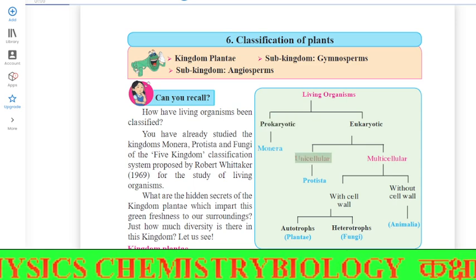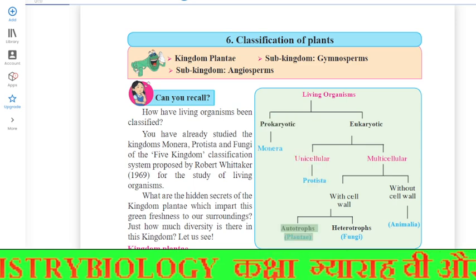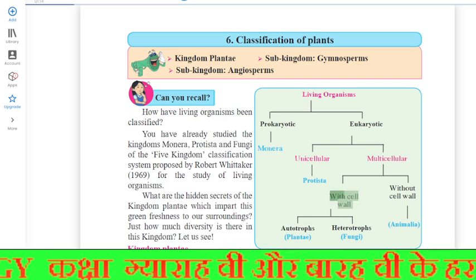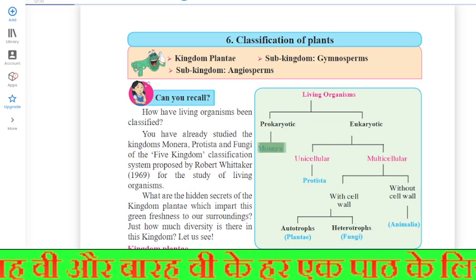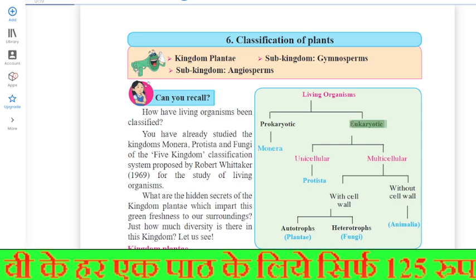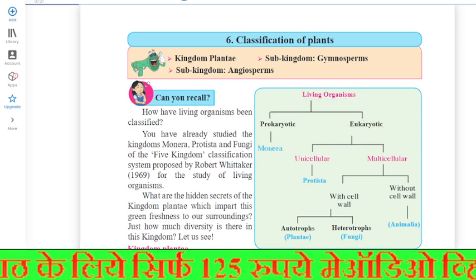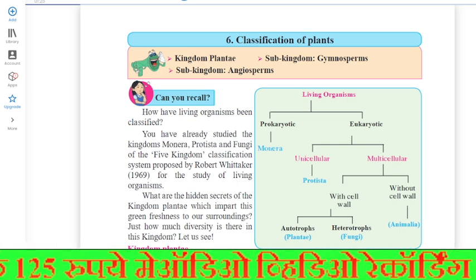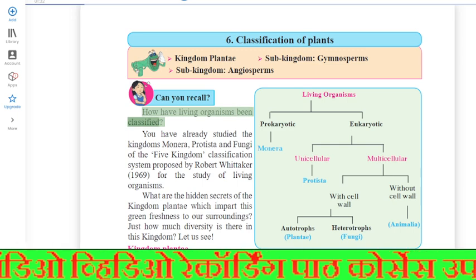Prokaryotic. Unicellular. Protista. Autotrophs. Multicellular. With cell wall. Heterotrophs. Monera. Without cell wall. Eukaryotic. Living organisms. Which are the special cell organelles that differentiate plant cells from animal cells? How have living organisms been classified?